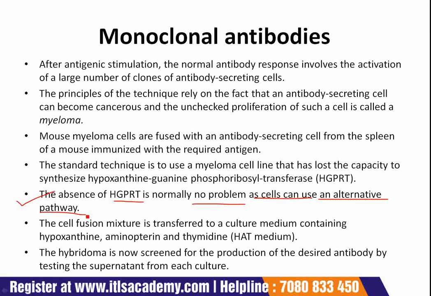When, however, these cells are exposed to aminopterin, a folic acid analog, they are unable to use this other pathway and become fully dependent on HGPRT, the hypoxanthine guanine phosphoribosyl transferase. This is the main enzyme which is used by the myeloma cells.